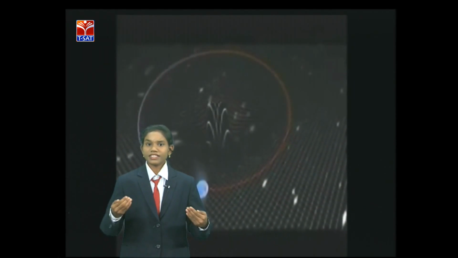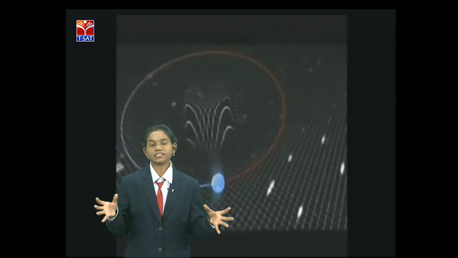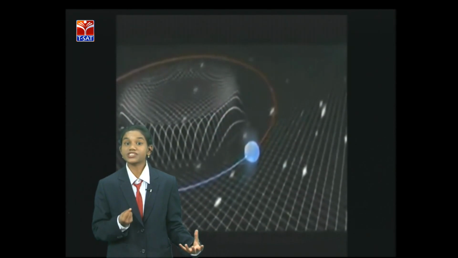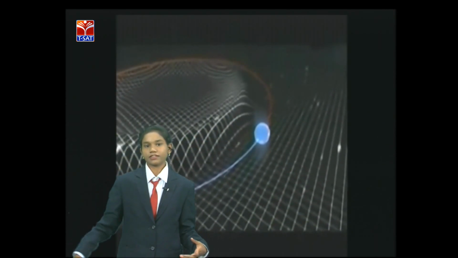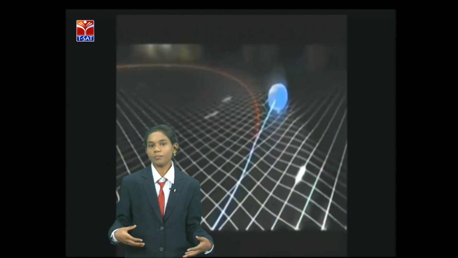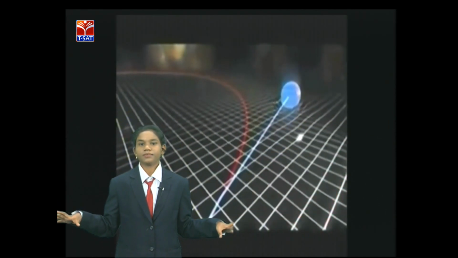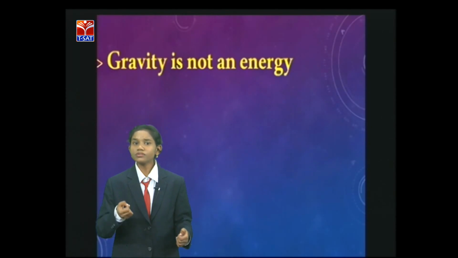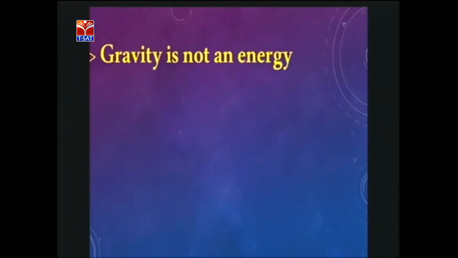So, in this universe, when the sun disappears suddenly, the fabric will be disturbed and the light rays will adjust and reach the earth. Then the earth comes to know, oh, the sun has disappeared. So it loses its orbit and it will fade. This is the general theory of relativity. So gravity is not an energy. Due to the space-time fabric only, the objects in the universe revolve around each other, and it affects the